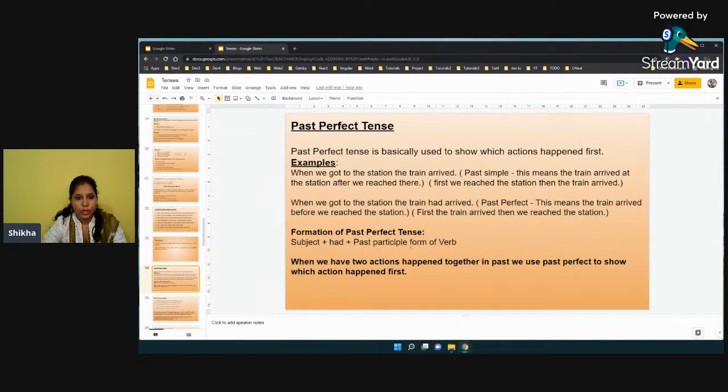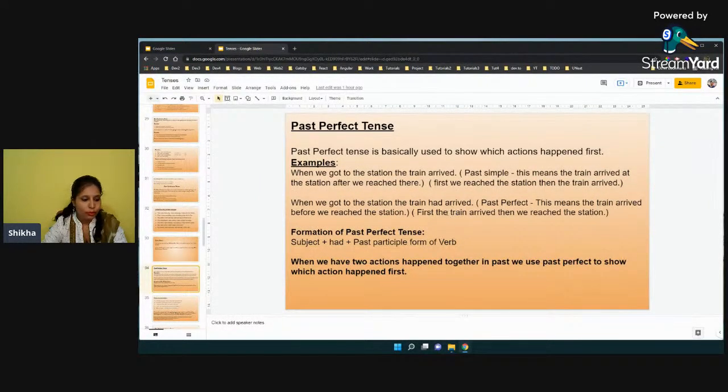But then, if we change the same sentence into past perfect tense, it would be written in this way: when we got to the station, the train had arrived. So now what is the meaning you are getting? I'm reading the sentence once again. When we got to the station, the train had arrived.